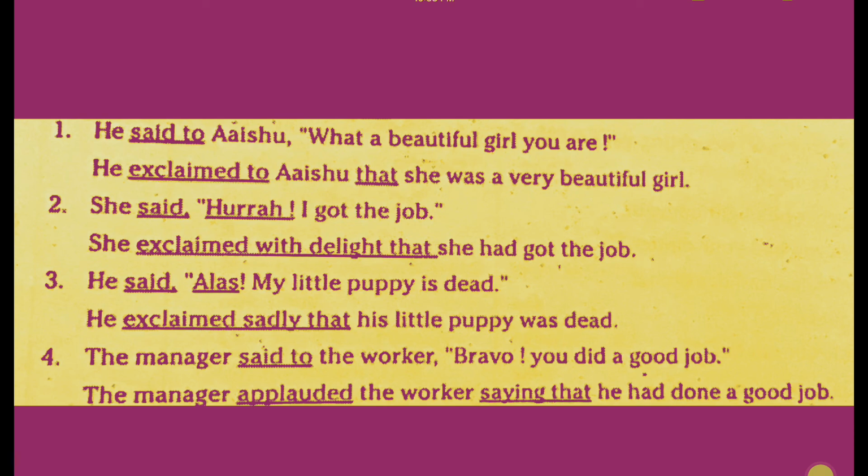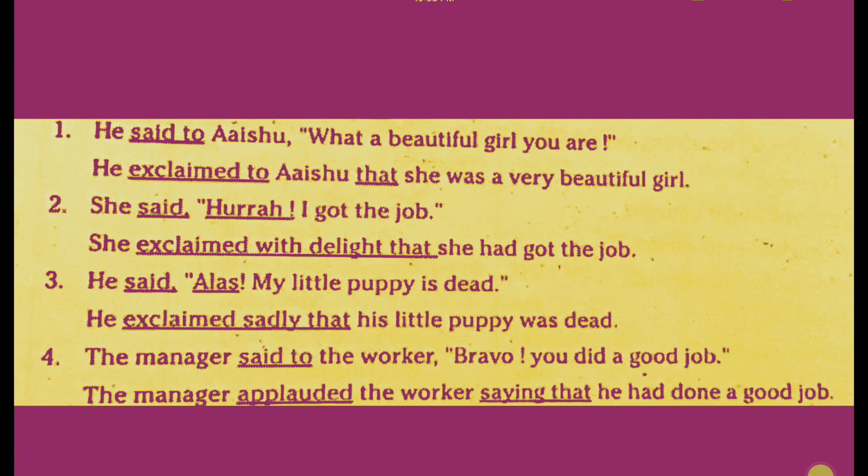She was a very beautiful girl, like that. So what you have to change to very. Remember, whenever you have an exclamatory sentence that begins with what, that what changes to very. And very beautiful girl you are, like that. She was a very beautiful girl. Understood? Next, she said, "Hooray, I got the job." Now here too you have to apply the tense. Like, what a beautiful girl you are changes to was. Remember, the tense is simple present, changed to simple past, that is was.